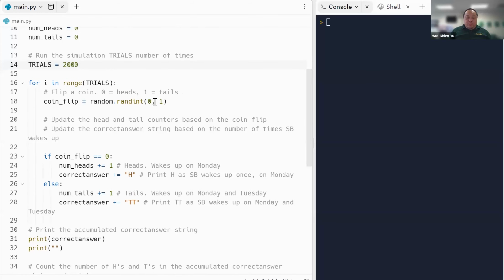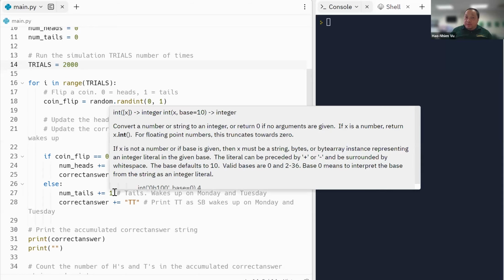So first we flip a coin randomly between 0 and 1. 0 would represent heads and 1 would represent tails. If the coin flip is 0, then I count the number of heads. There's one more heads. If the coin flip is a 1, then I count the number of tails, one extra tail. Well, if it comes up heads, she would be awakened on a Monday and asked, guess what we flipped? And the correct answer for her would be H for heads.